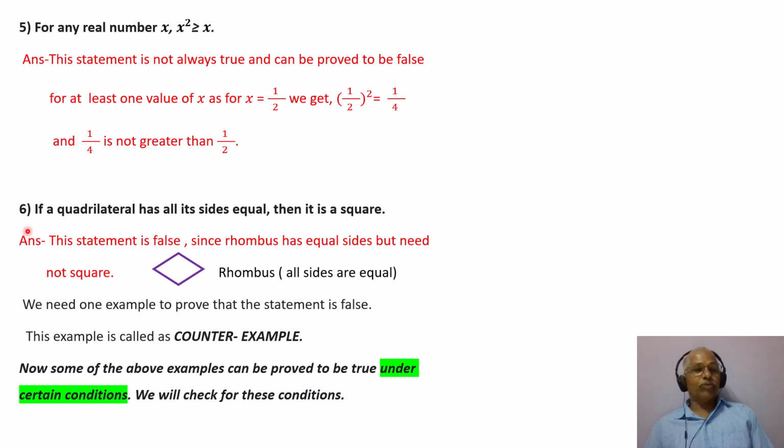And sixth one, if a quadrilateral has all its sides equal, then it is a square. Answer, this statement is false since rhombus has all sides equal, all equal sides, but need not be square. This rhombus all sides equal, and it's not square. So this statement fails here. There is an important comment here. We need one example to prove that statement is false.